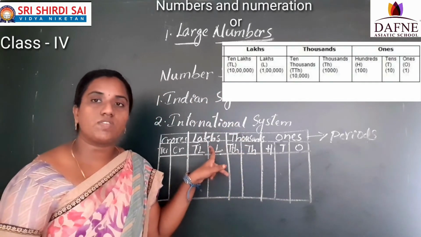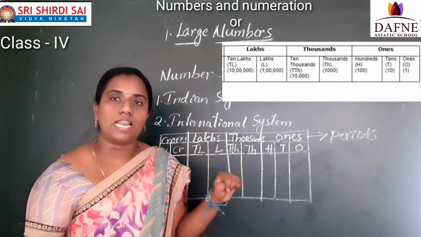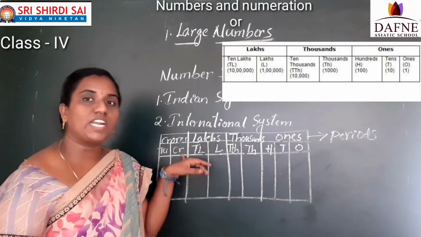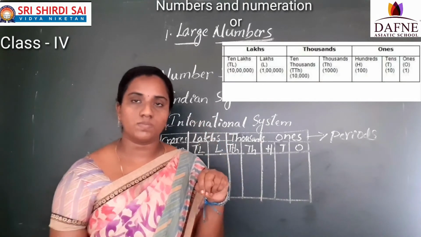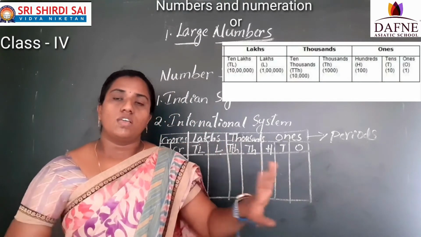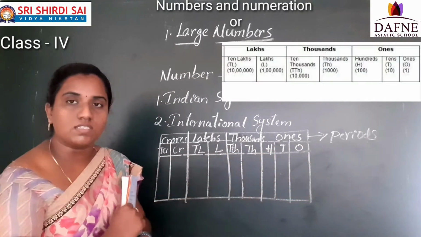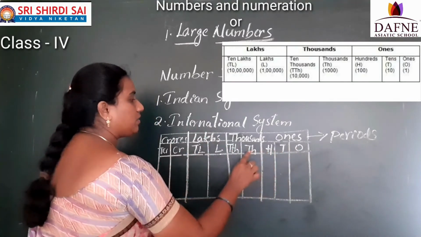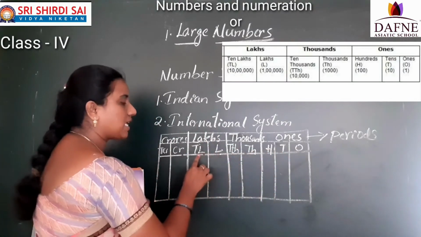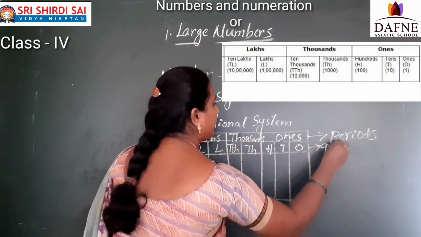The lakhs period has two: lakhs and 10 lakhs. The crores period has two: crores and 10 crores. Periods are divided into place values. Now how many place values are there? 1, 2, 3, 4, 5, 6, 7, 8, 9. So 9 place values.